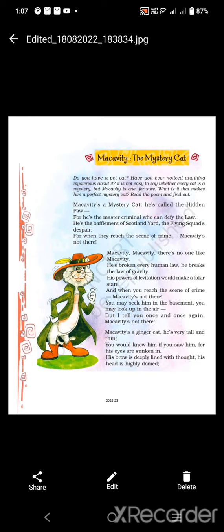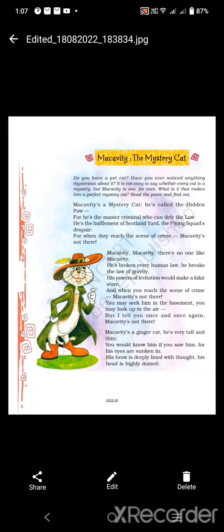You can find him on a street, and he is always thinking. So Macavity is a ginger cat because he is tall and thin. You would know him if you saw him. How would you know him if you saw him? Because he has sunken eyes. He is always thinking, which is evident from his brow. So the shape of his brow is deeply lined. He has the domed forehead of a thinker.